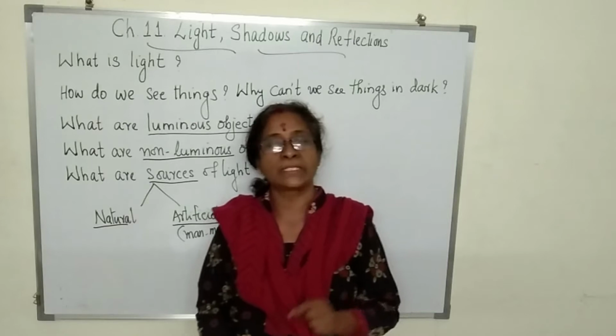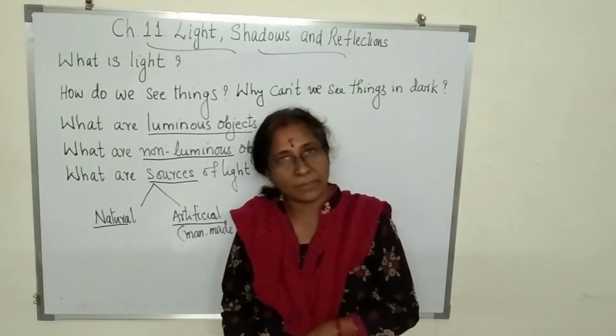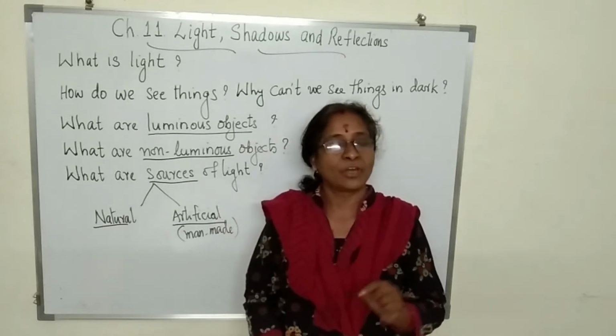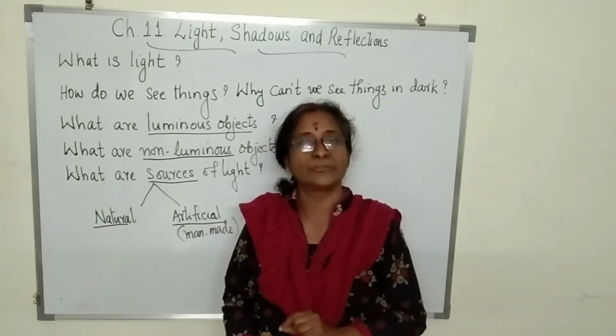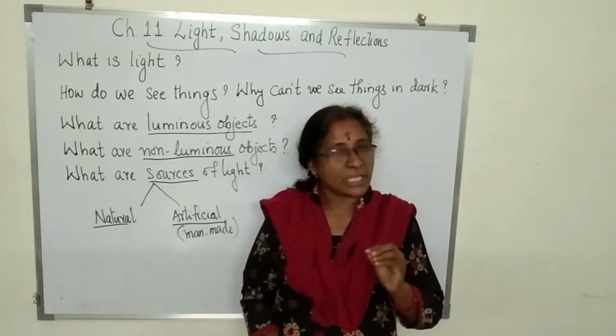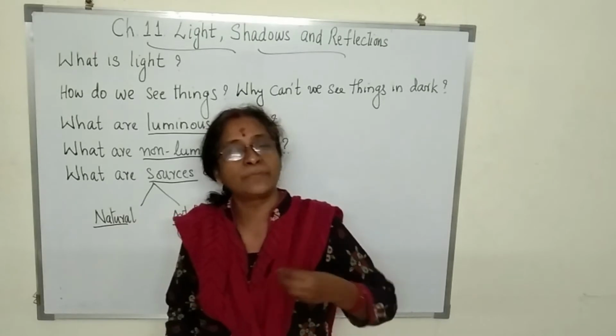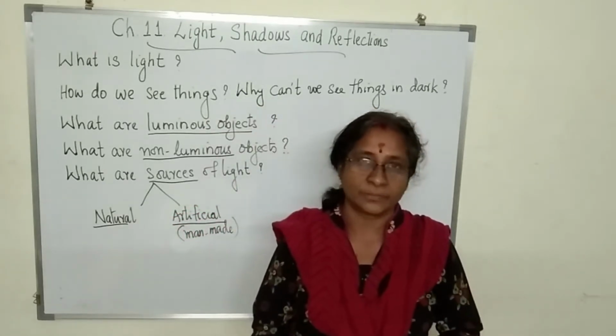Now for example, if there is no light in this room, will you be able to see me? Let us see. For a moment, I'll turn off the light. Can you see me now? No. Now, when the light came, you are able to see me. So, what is actually light? Light is a form of energy which helps you to see things around you.